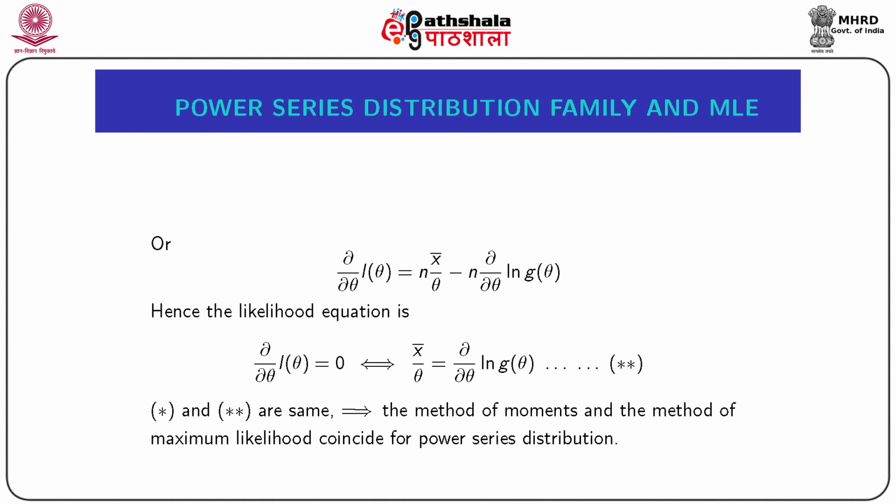Now it is easy to observe that star, which is the moment equation, and double star, which is the likelihood equation, are the same. This implies the method of moments and the method of maximum likelihood coincide for the power series distribution. From the discussion of this module, we learned the general structure of OPEF and the likelihood equation under OPEF.